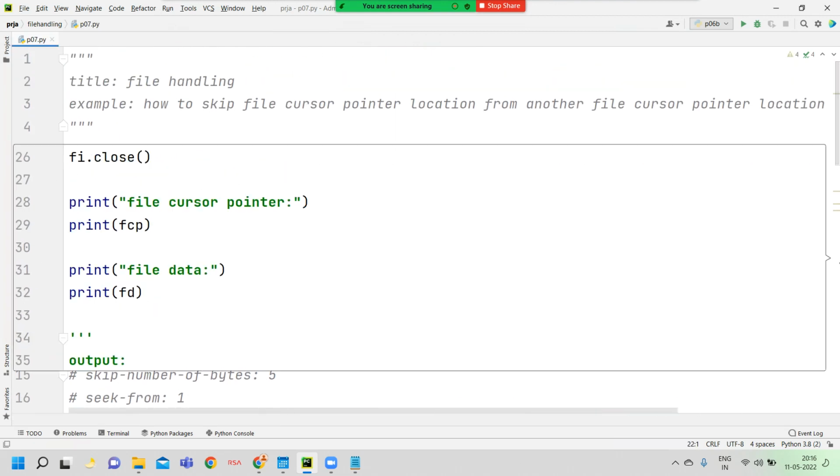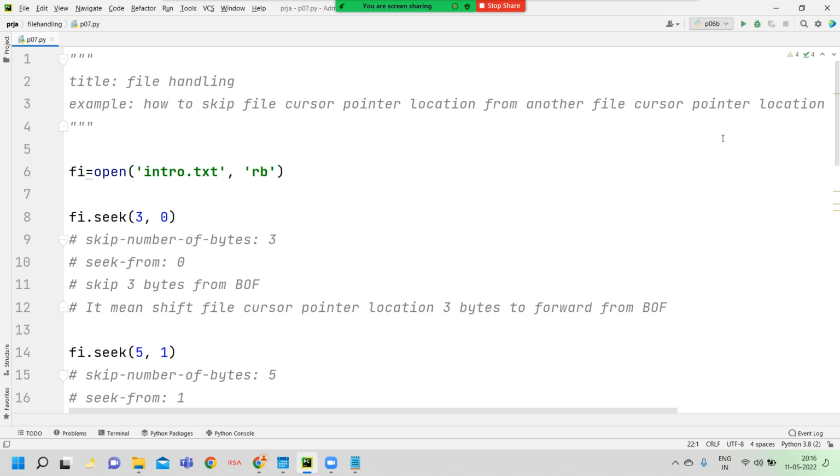See here, how to skip a file cursor pointer location from another file cursor pointer location. I want to skip a number of bytes from an already skipped number of bytes.